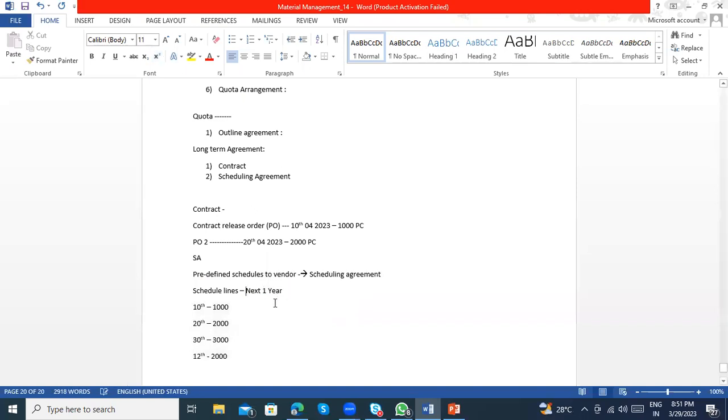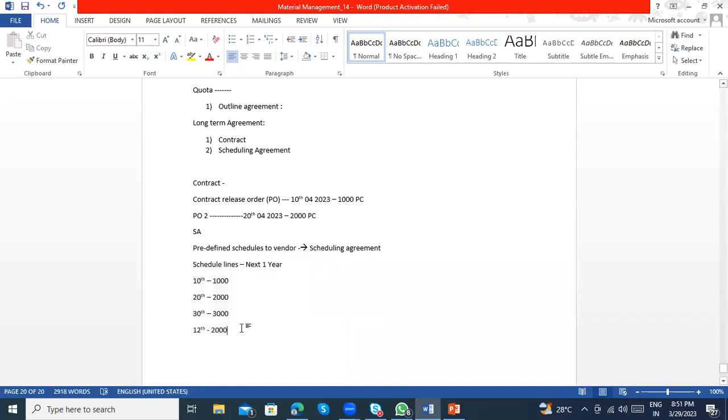So that the vendor can see the schedule lines and plan accordingly. Maybe I can generate for 1 month, 2 months, 3 months, 4 months, informing them before only, planning for the next 1, 2 or 3 months. But in the contract release order, we don't need a schedule because we don't need to inform before, only when it is required. Whenever it is required, I create the purchase order. But here we have the predefined schedules.